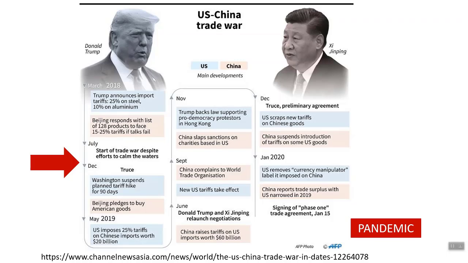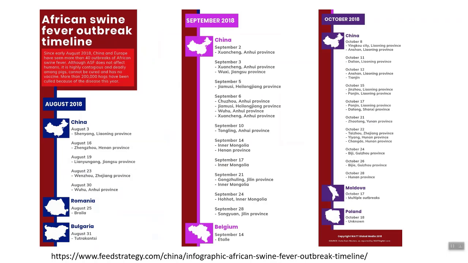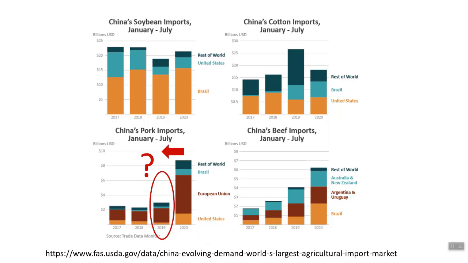So, what was that event? There was a swine fever outbreak in China and parts of Europe that hit in August, September, October. And basically, what happened is China had to cull or kill a lot of their pork supply, huge amounts. And that leads to our last slide, which is, let's just look at this bar right here.